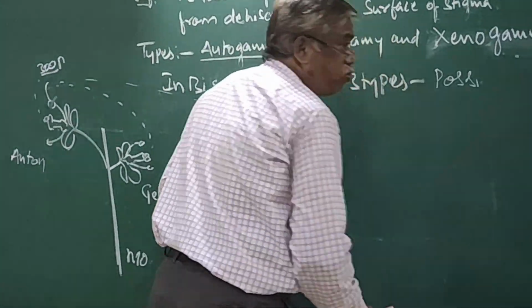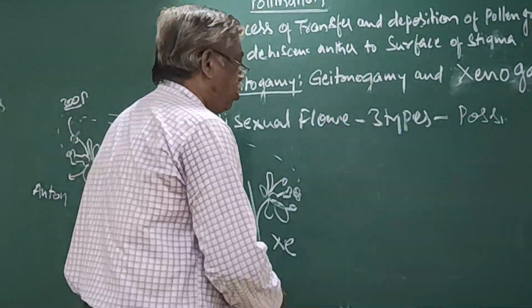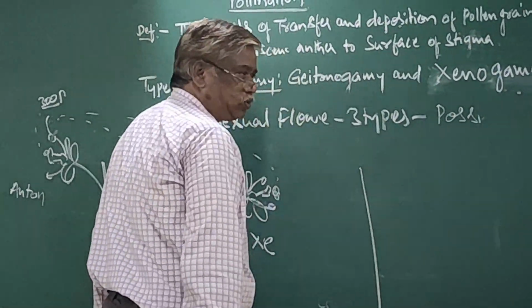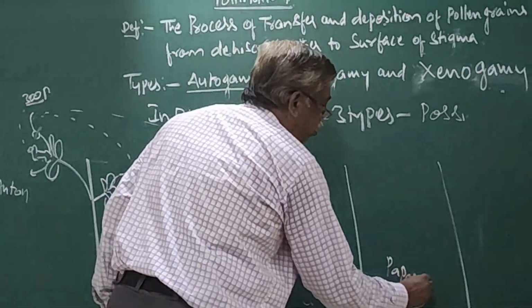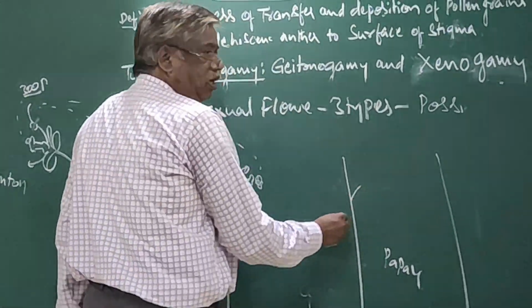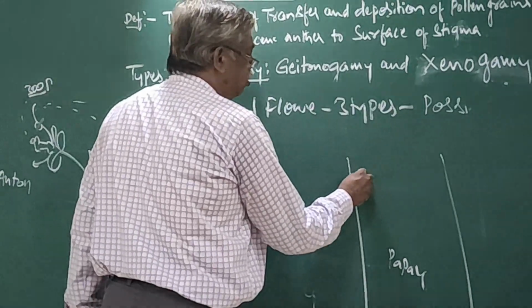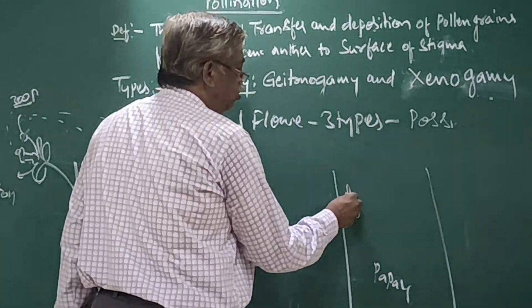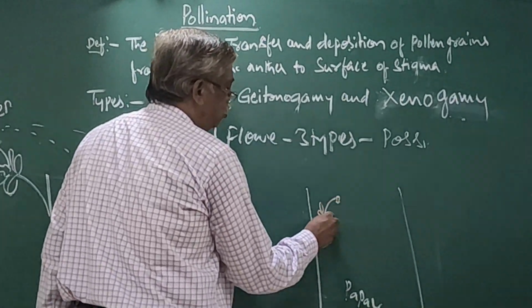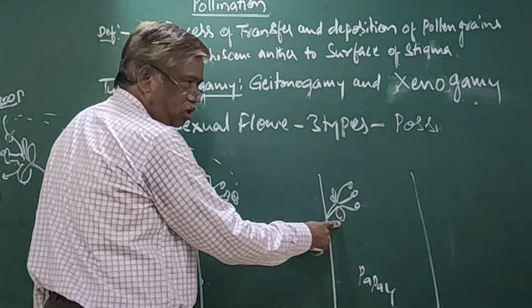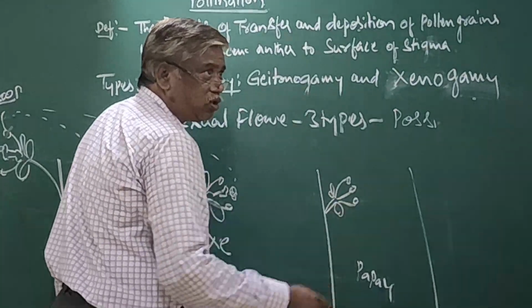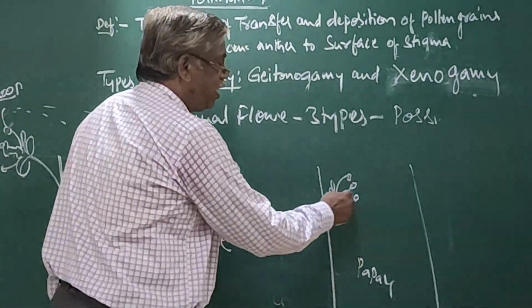Now come to papaya. It is another papaya. Now see the diagram. A flower with only stamen and no pistil is a male flower.